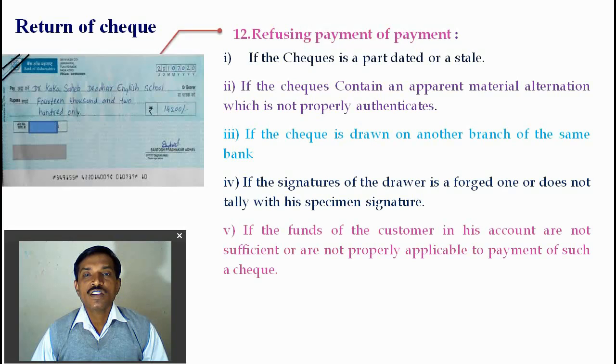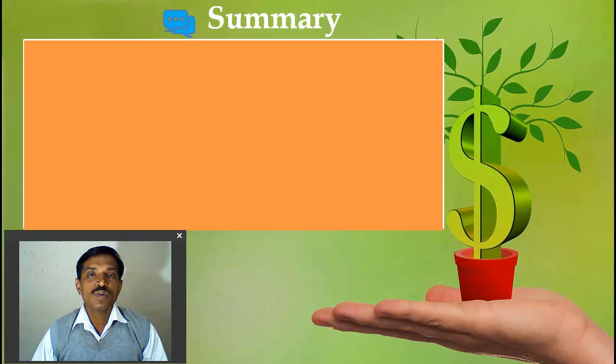If the check is a post-dated or stale check, if the check contains an apparent material alteration which is not properly authenticated, if the check is drawn on another branch of the same bank, if the signature of the drawer does not tally with the person's signature, or if the funds in the customer's account are not sufficient, at that time the bank can refuse the payment of the check. So these are the reasons we are looking at here.